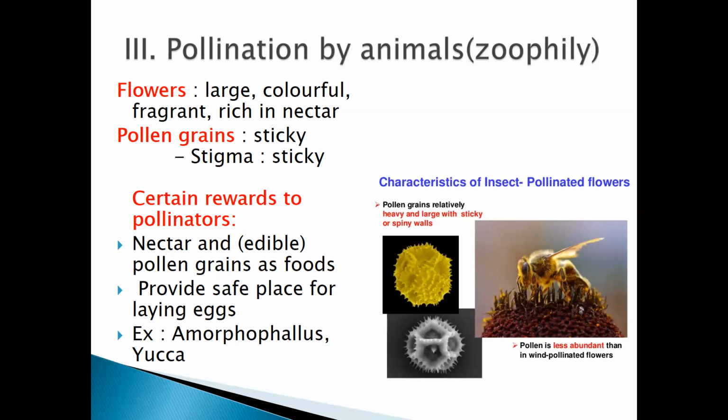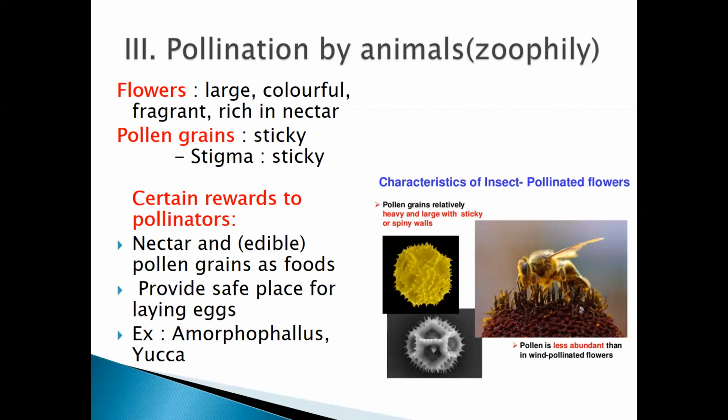Now next, coming to pollen grains. The pollen grains here are sticky. Whereas in the wind pollinated and water pollinated flowers, the pollen grains are not sticky. Why are they not sticky there? Because they can go and attach to any of the surfaces, and that goes wasted. So in the wind and the water pollinated flowers, the pollen grains are not sticky, whereas here the pollen grains are sticky.